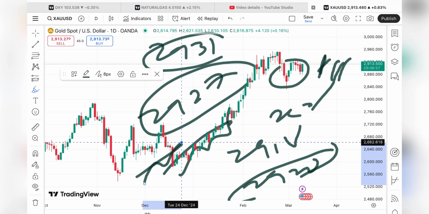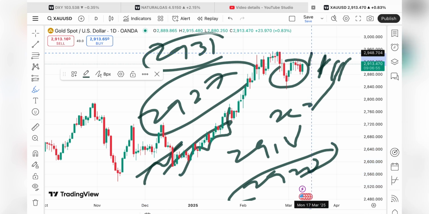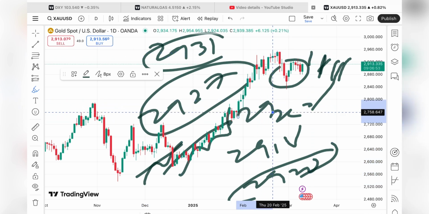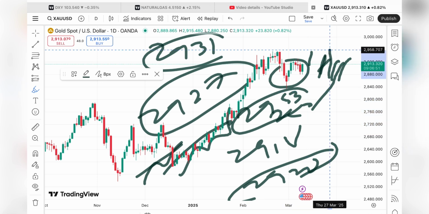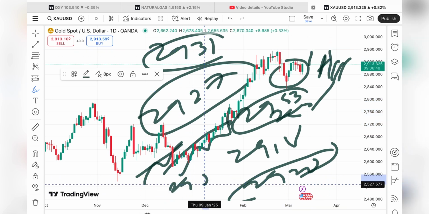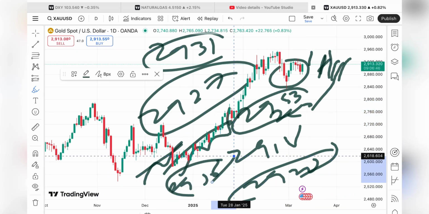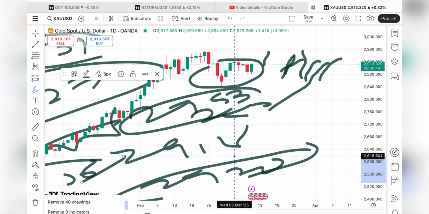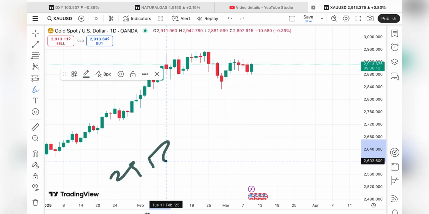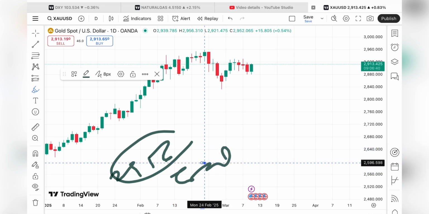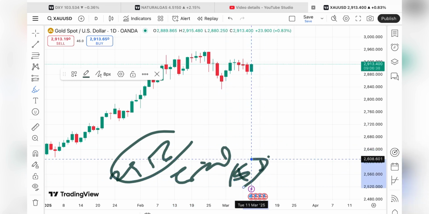That is already being tested. So chances are high the price will go above 2948, and from there a level of around 2953, and then a further upside we can see towards 2956, and it can make a new all-time high. Once the price sustains over 2956, keep trailing your SL by $5, so you can capture a big movement towards the upside.